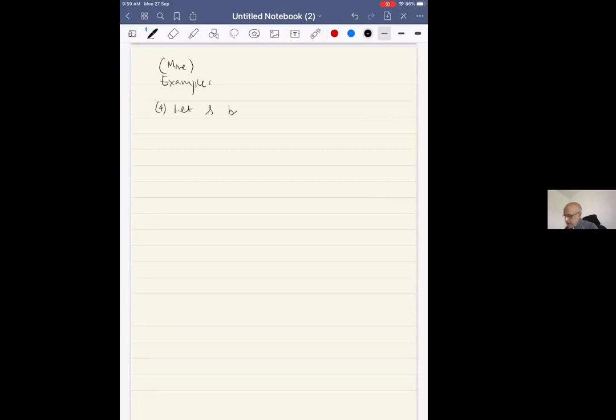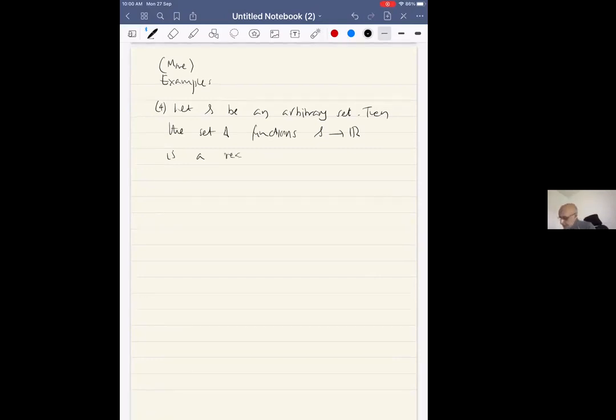Let S be an arbitrary set, then the set of functions S to R is a real vector space.